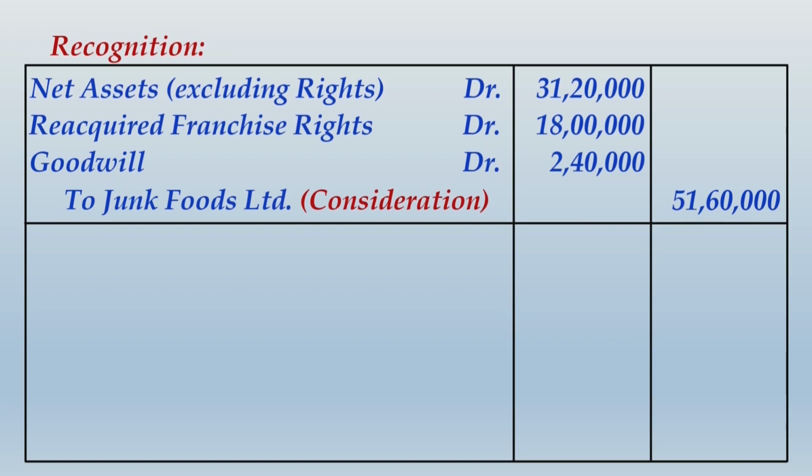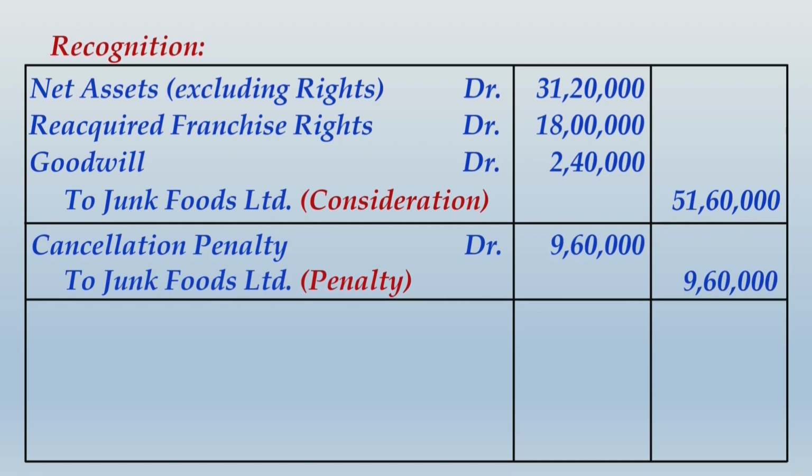Now an additional credit of 9,60,000 will be provided against cancellation penalty. Can you notice one thing, that in both of these entries, Junk Food Limited has been credited by 51,60,000 and 9,60,000. This is towards consideration and this is towards the cancellation penalty.